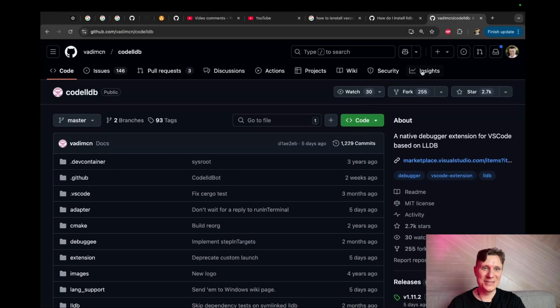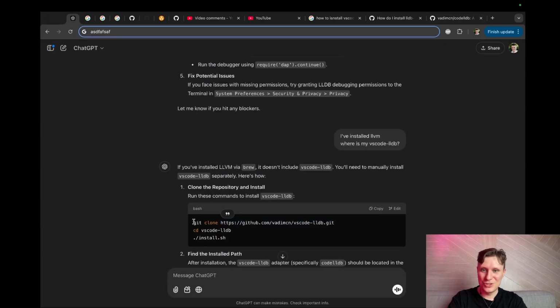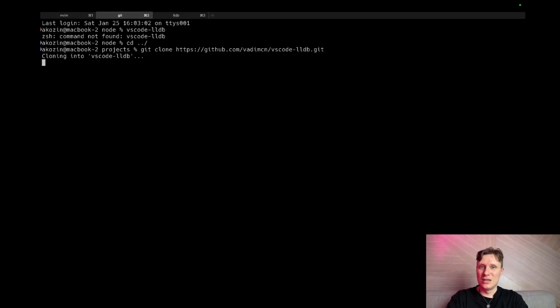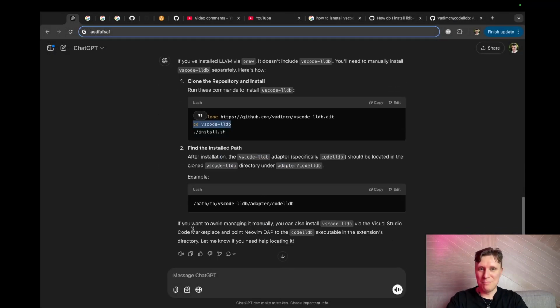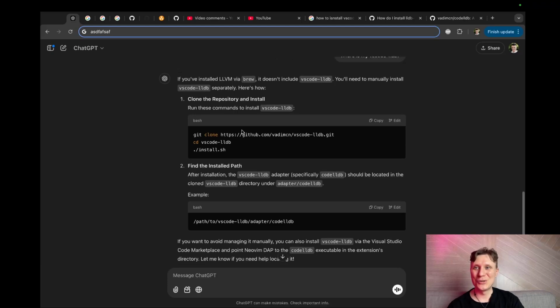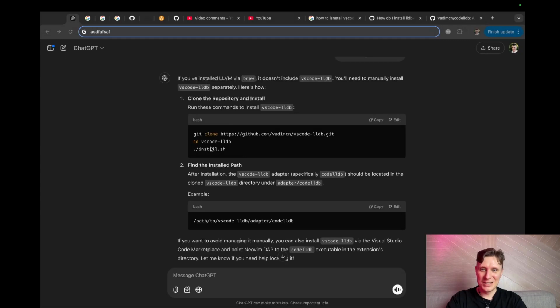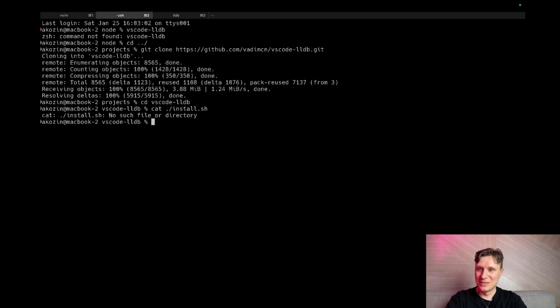Okay, this repo looks legit. A native debugger extension for VS Code for LLDB. Okay, let's just try it. We will not be cute. Just install this and run it and see what we can do. Git clone. By the way, it could be a virus and I will never know. Never blindly follow instructions from ChatGPT. It may ask you to do some crazy stuff. Install, for example. What is this? There is no install.